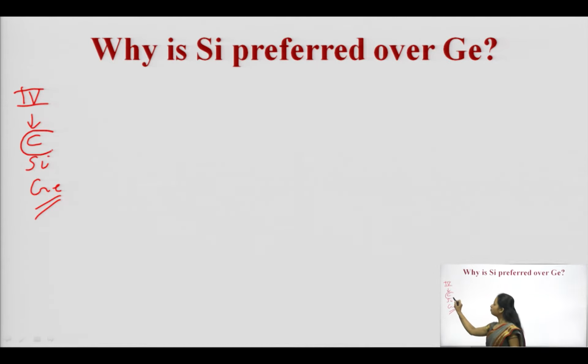Some refined form of carbon can be used, but commonly it is not used as a semiconductor. But out of silicon and germanium, there are certain factors I have already discussed, but why is silicon preferred over germanium?